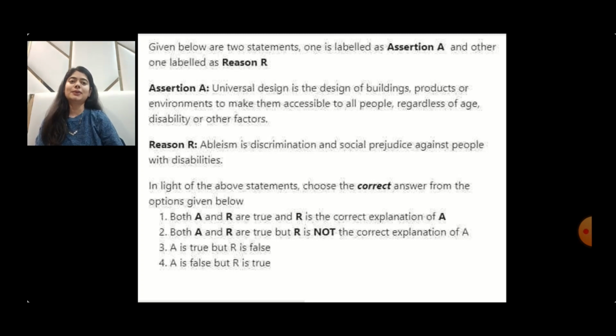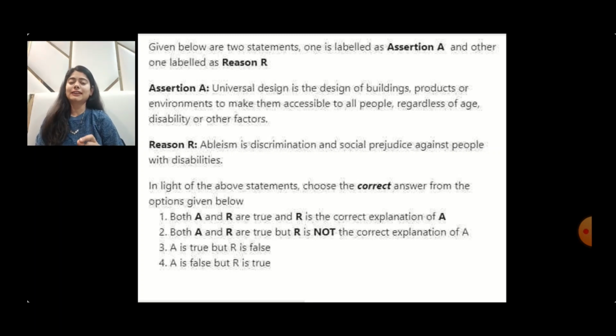Assertion says, universal design is the design of buildings, products, or environments. That's all. It in particular talks about what? Universal design of buildings, and so on and so forth. But reason, if you look at it carefully, has got nothing to do with what assertion says.